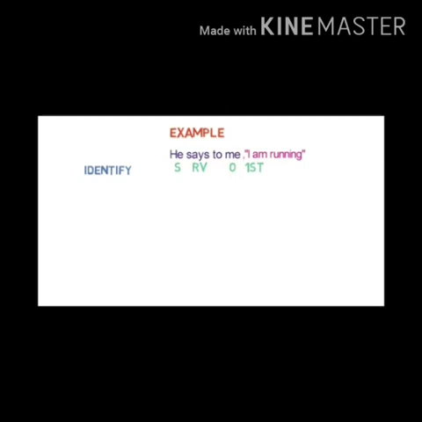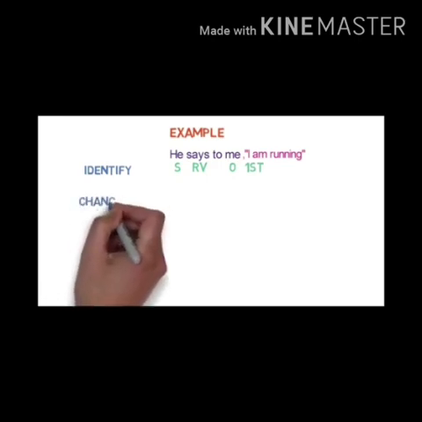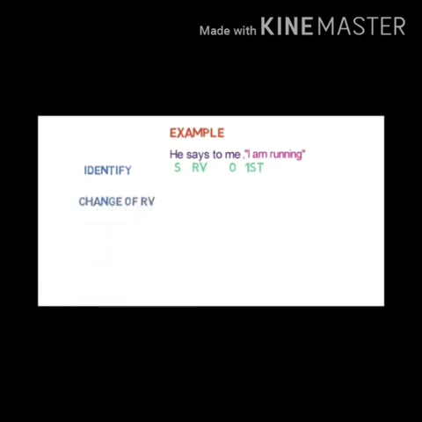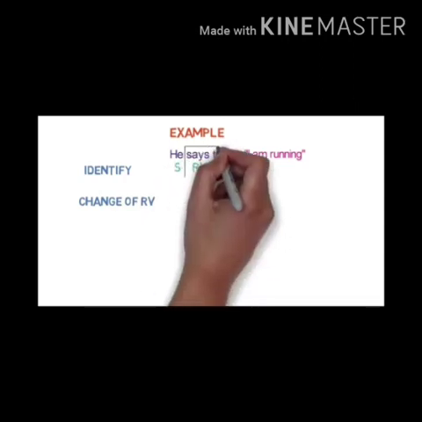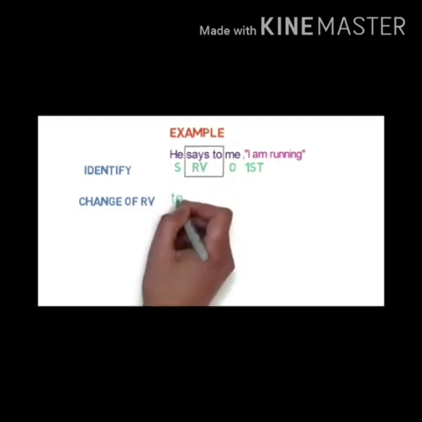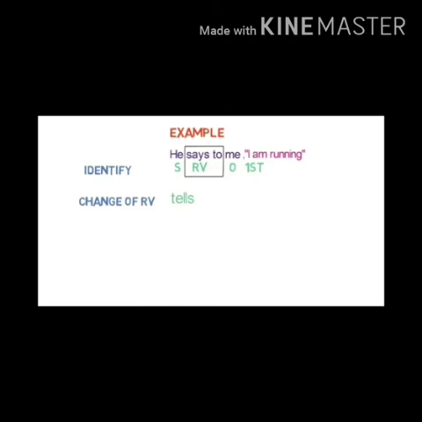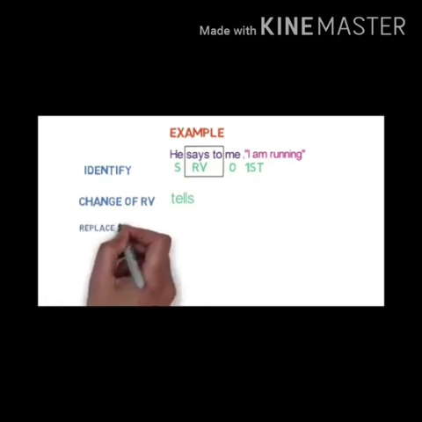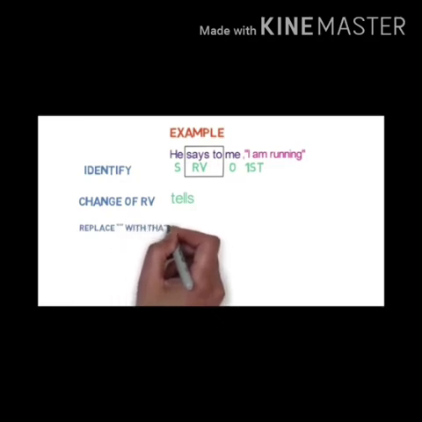I is the first person here. Am running is present continuous. It means that the reported verb is in present tense and reported speech is also in present tense. So in that situation, we are not going to change it into past. If the reported verb is in simple present tense, then we will keep the tense as it is. See, he tells me, I am running.